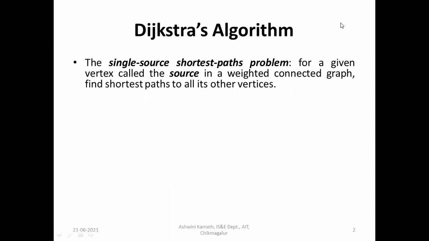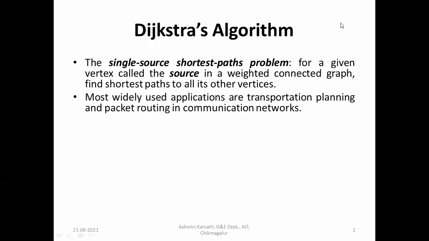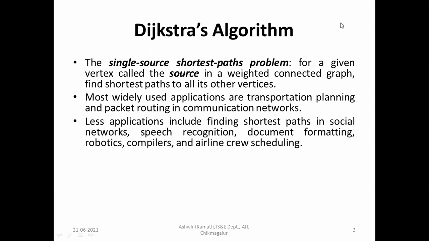The single source shortest path problem: for a given vertex called the source in a weighted connected graph, find shortest paths to all its other vertices. The most widely used applications are transportation planning and packet routing in communication networks. Transportation planning is done using the shortest path problem, and packet routing in communication networks also uses Dijkstra's algorithm.